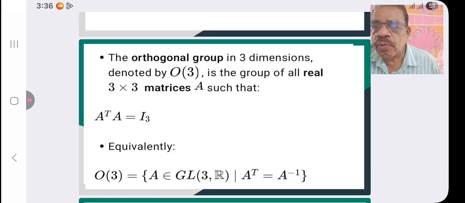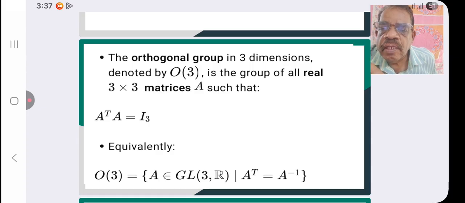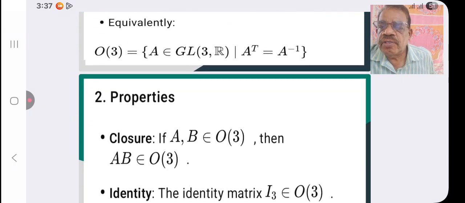O3 is equal to A belongs to GL3R, the real number space, such that A transpose is equal to A inverse, A raised to minus 1. The equivalent definition is O3 is equal to A belongs to GL3R, A transpose equal to A inverse.